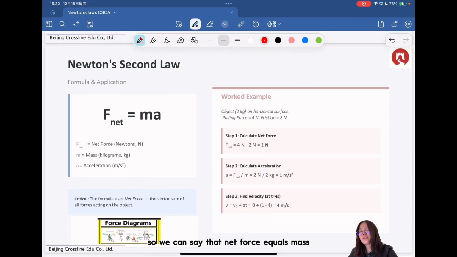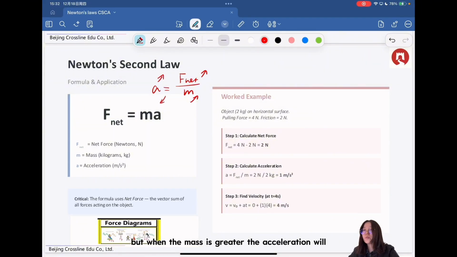So we can say that the net force equals mass times acceleration, and we can rearrange this formula into a equals net force divided by mass. So if the net force is greater, then we have a greater acceleration, but when the mass is greater, the acceleration will decrease.